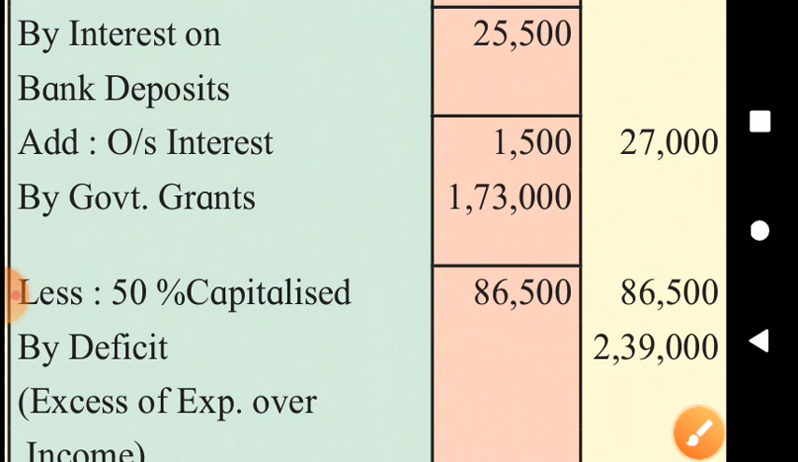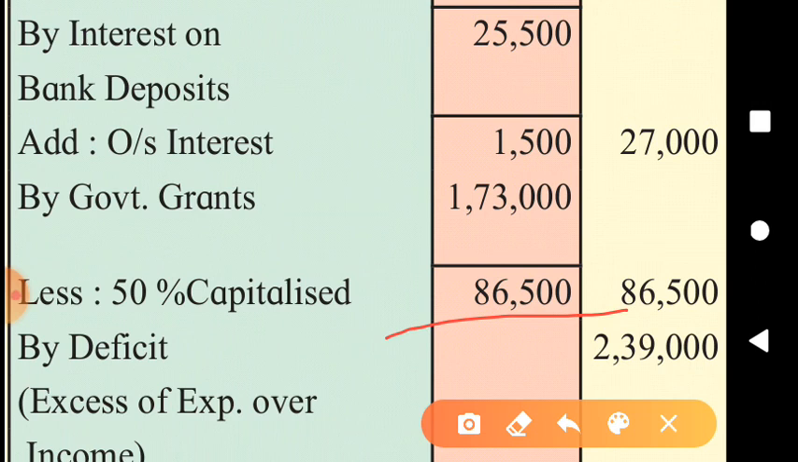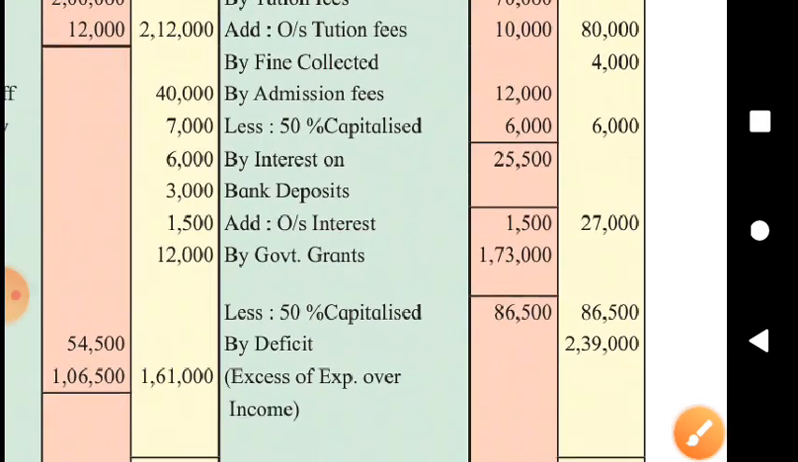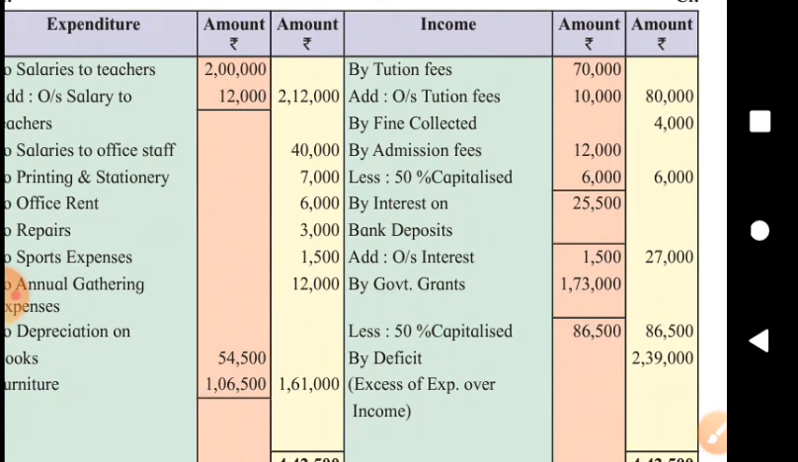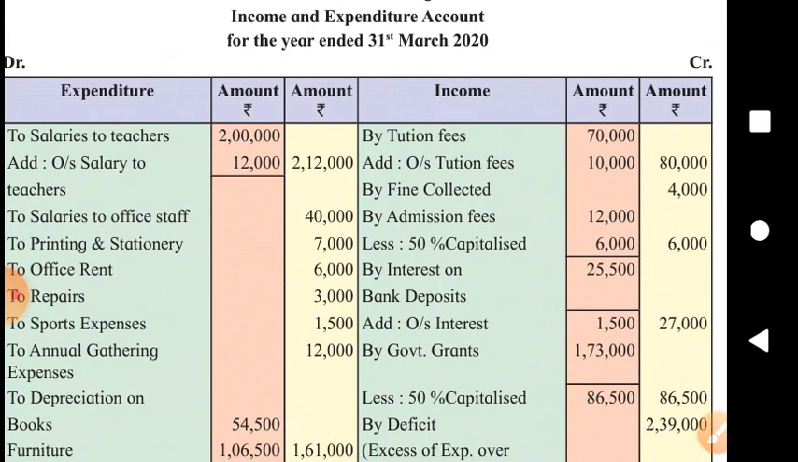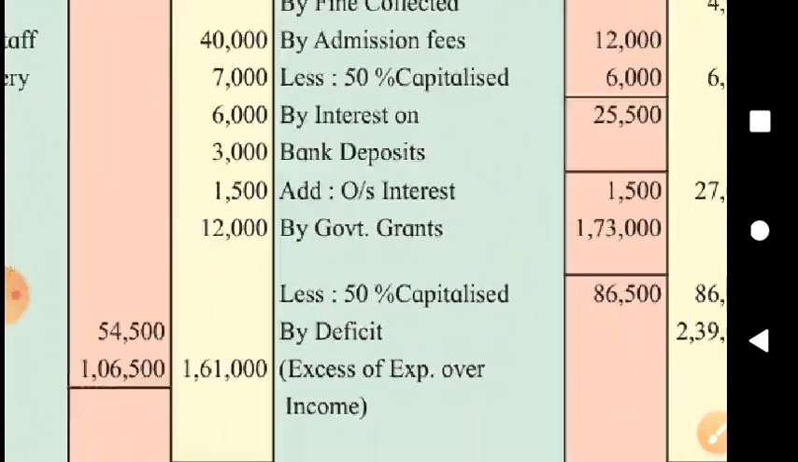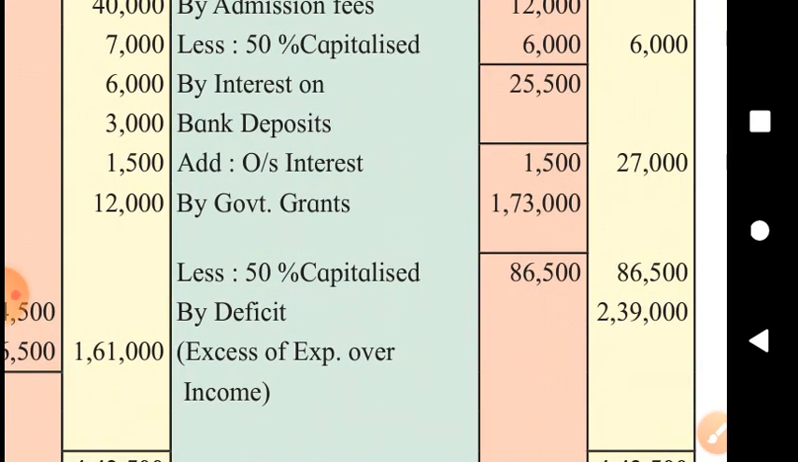Government grants 1,73,000, and in the adjustment it is said that 50% of government grants is to be capitalized. So 1,73,000 minus 50%, remaining 50% in the outer column, and 50% government grants will be added to the capital fund. And here we can see expenditure is greater than income, and this is not good news for this concern, it's bad news. It's deficit and it will reduce the capital fund.